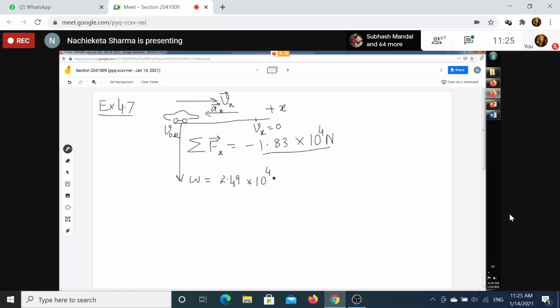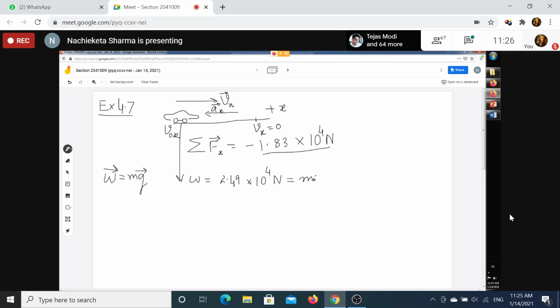And you know, weight is the magnitude of this vector. W is equal to mg, because weight is the force on a body possessing mass m. This is the magnitude equation.